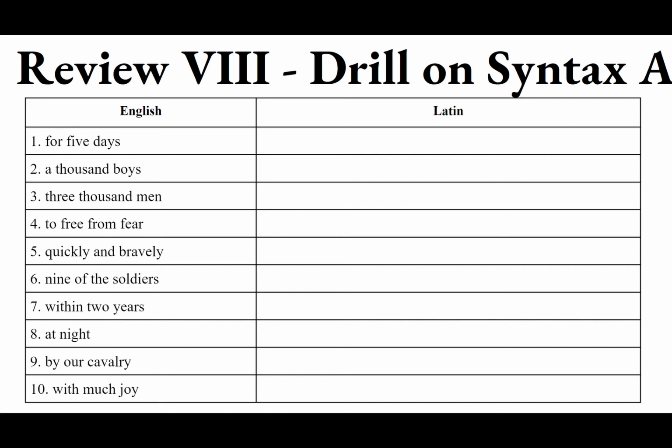Now this is Latin. You can't just stick two nouns together and say, hey, they go with each other. You have to make one into a genitive to modify the other one. So three thousand, not just men, but three thousand of men. This is a partitive genitive. It's showing what the thousands are of. Three thousand of men. Men will be the partitive genitive. So the genitive plural of vir, masculine, is virorum. Three thousand of men. Tria milia virorum.